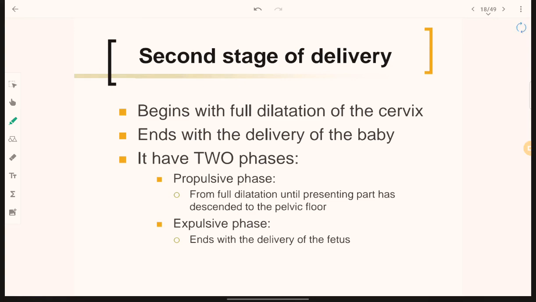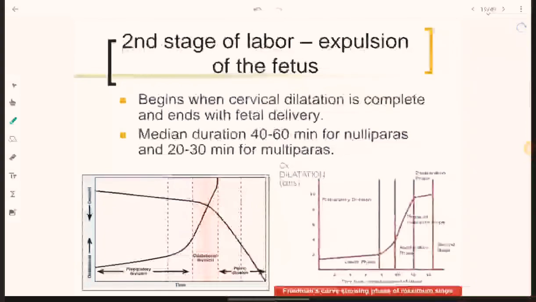The presenting part of the baby, which differs in different cases, has now descended into the pelvic floor, and it ends with the delivery of the baby. In between there are a lot of phases, but we'll discuss them. Second stage of labor, that is expulsion.